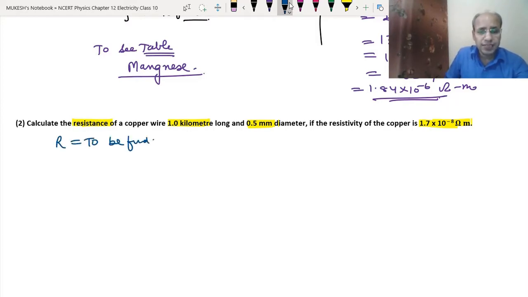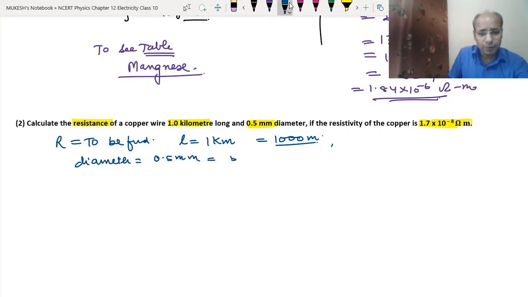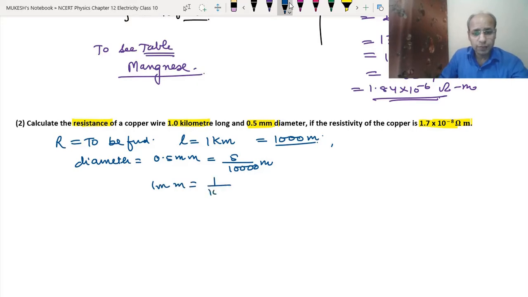The length here is 1 kilometer. 1 kilometer equals 1000 meter. The diameter is 0.5 millimeter, same as above. It will become 5 upon 10,000 meter. Why 10,000 meter? Because 1 millimeter equals 1 upon 1000, and when we remove the decimal point, it becomes 10,000.